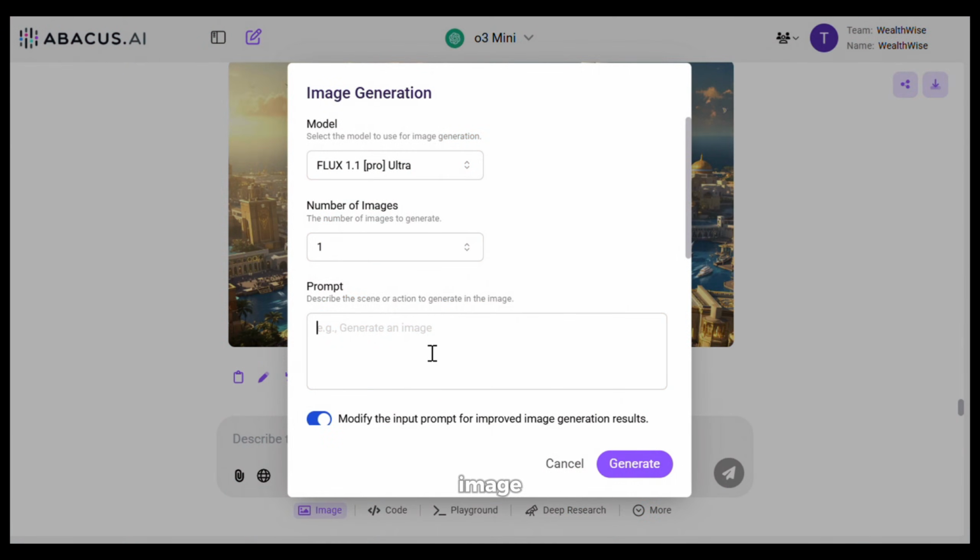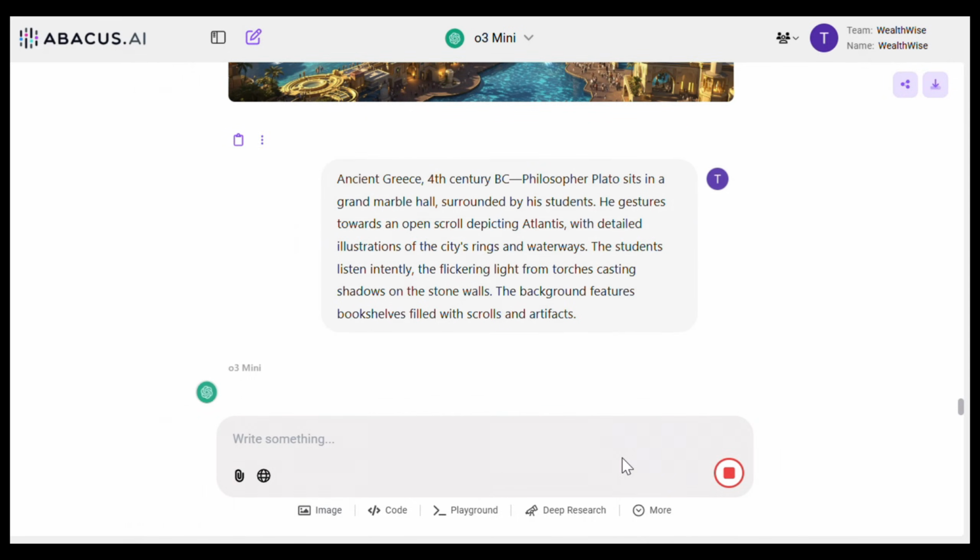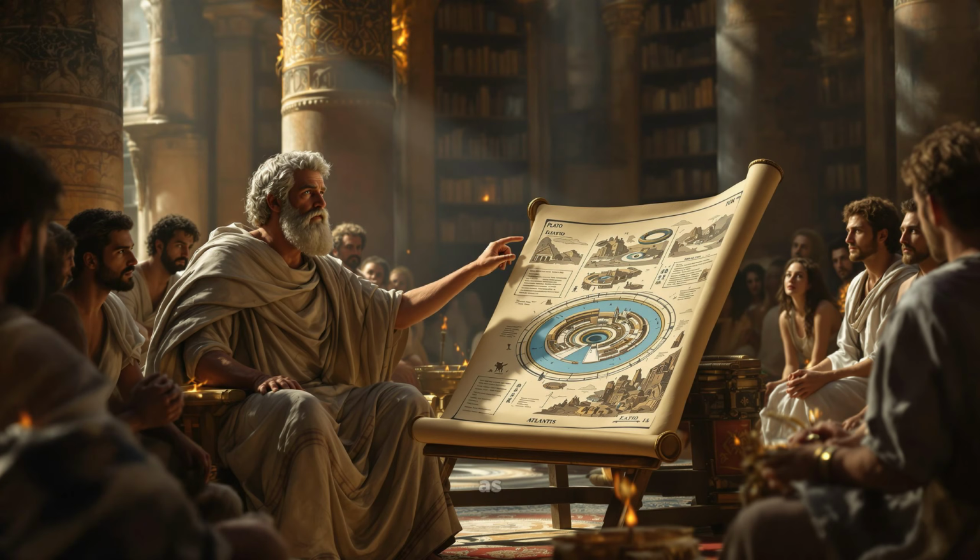Let's try one more image. This time I'm going to use the prompt for the second scene. Now this time I will turn the prompt enhancement and this option off and click on generate. And here is the output. As you can see, this image also looks awesome. Well, now I hope you understand why I love Flux. And trust me, only Flux and Midjourney can create high quality, creative images like this.